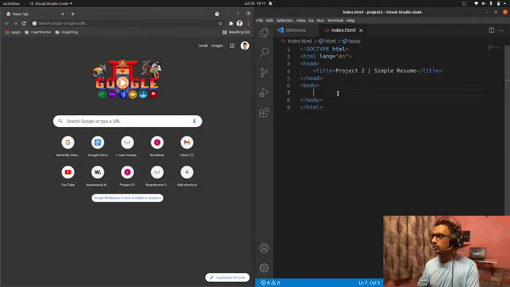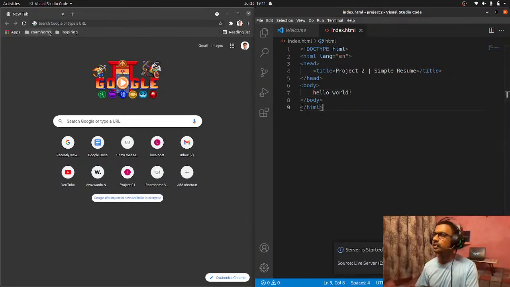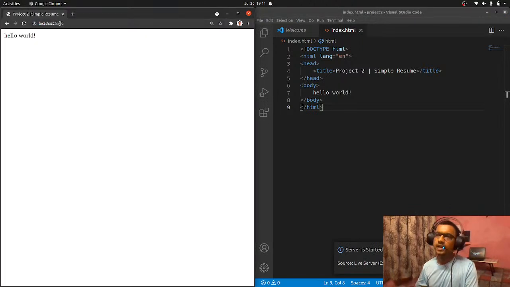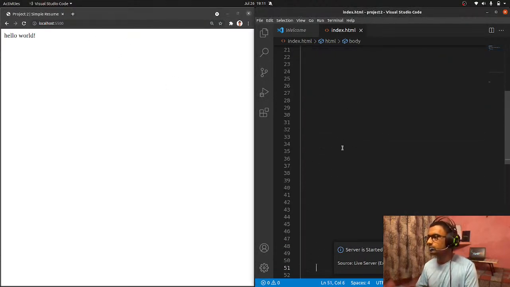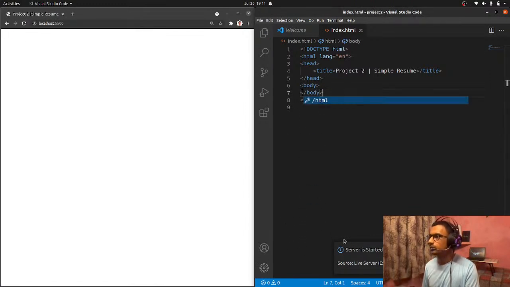Cool. And let me check hello world, whether it is working or not. Right click, open with live server, and I guess it should work. Yeah, it's working. And let's start coding. In the body we are going to have our code.